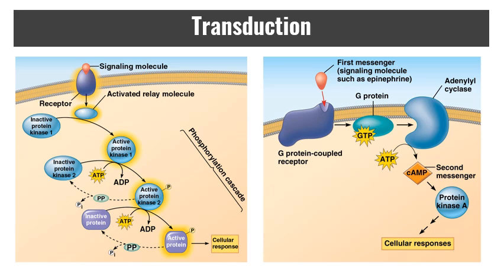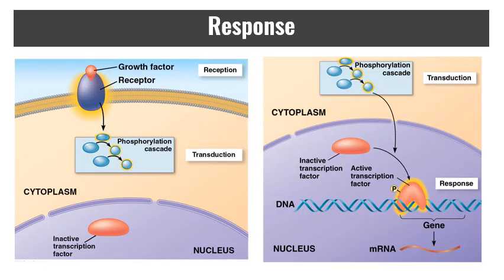and that will continue so long as the signal is being sent. That has to be able to be stopped, and that's where those protein phosphatases, those will remove the phosphate group and inactivate the kinase to stop the response. Other times you're going to have secondary messengers, which are just non-protein signaling molecules like cAMP or calcium or DAG or IP3. All of these then can work with kinases to send a signal along to initiate a cellular response.